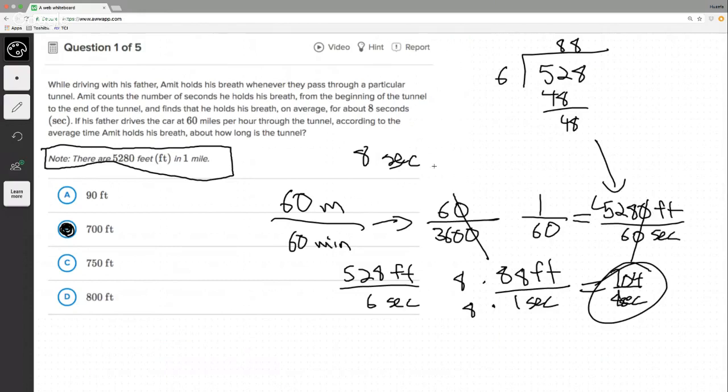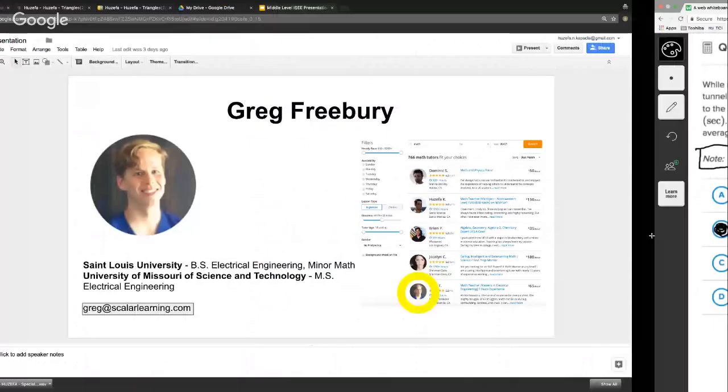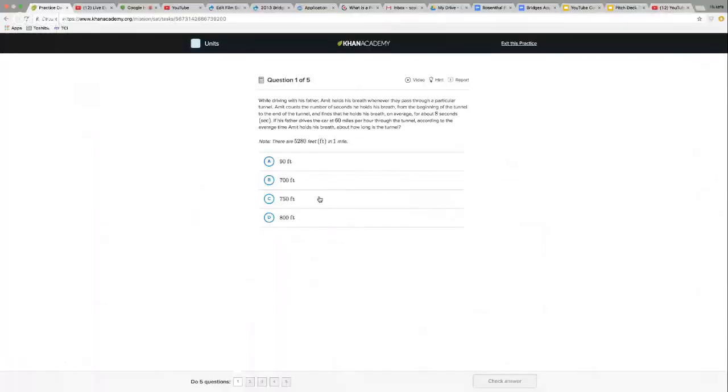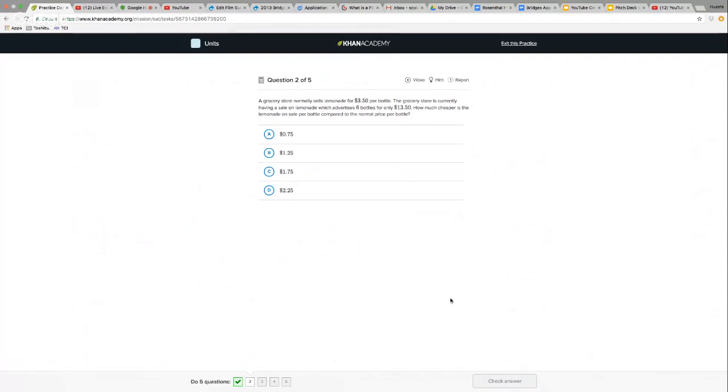The straight and narrow of it is, once we got to this point, once we got feet over seconds, you can just divide, get your unit rate, use a calculator, you would have gotten 88. Then you multiply it by 8. So anyways, to make sure we're right, you never know. 700, I think is what I said. Yeah, it's good. All right, let's jump to the next one here.